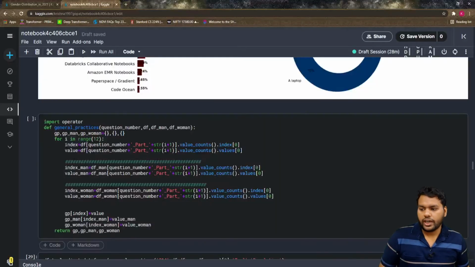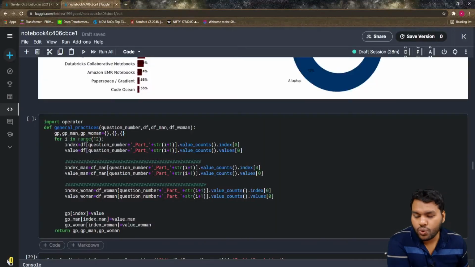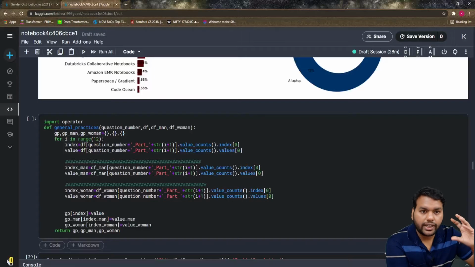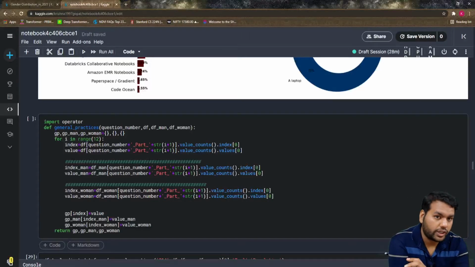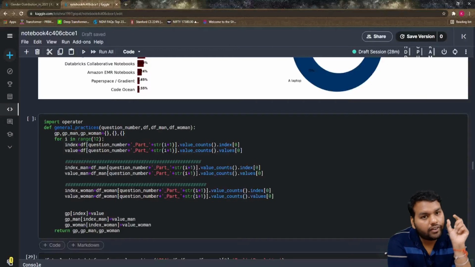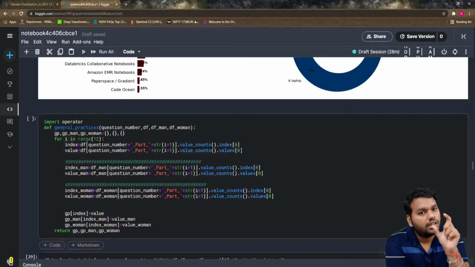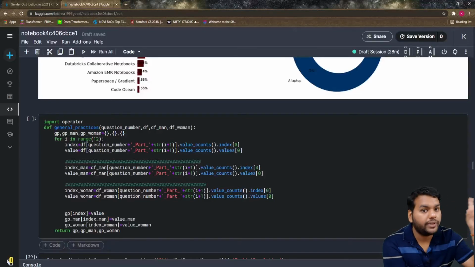If you see this code, I gave here for i in range 12. That means I assumed every question has 12 parts. But this is not the case for question number 14, as well as question number 16. This is my first mistake, that I assumed every question has 12 parts. No, we have to find how many parts each question has, then exclude the last part, that is the other.